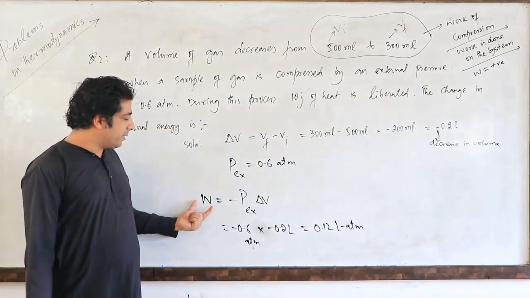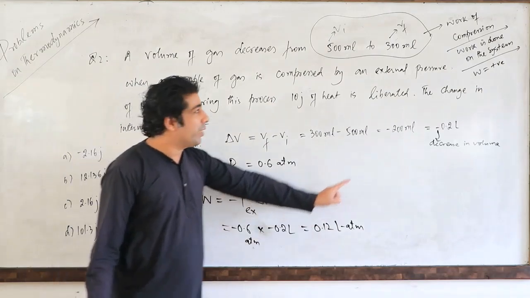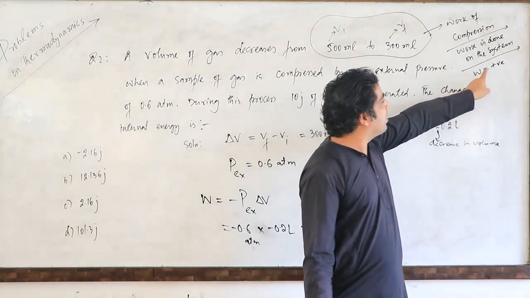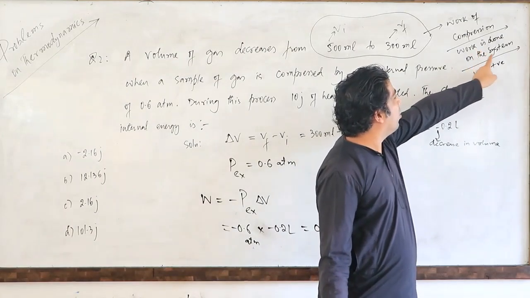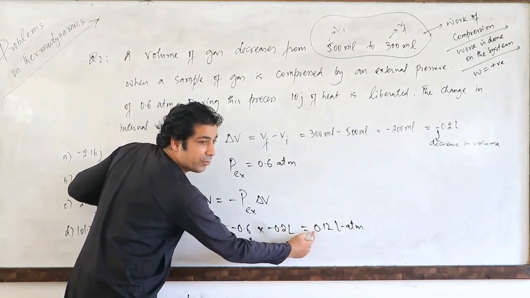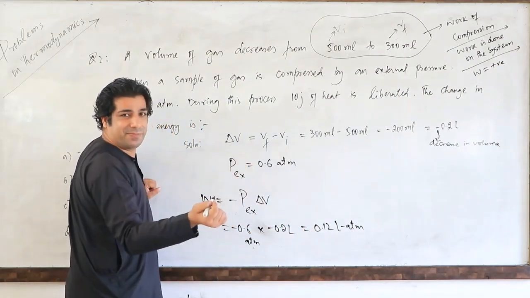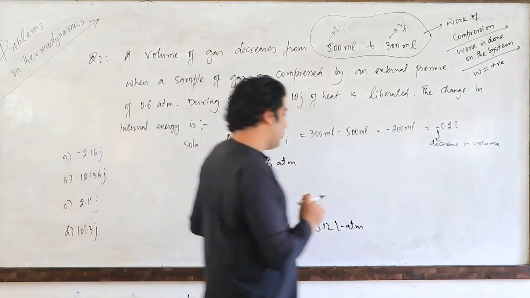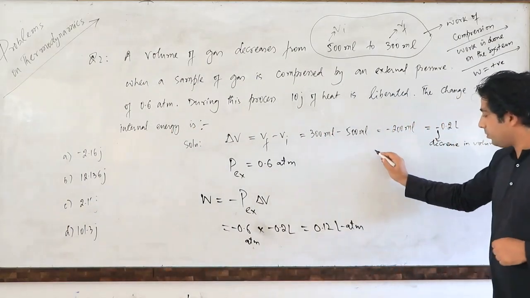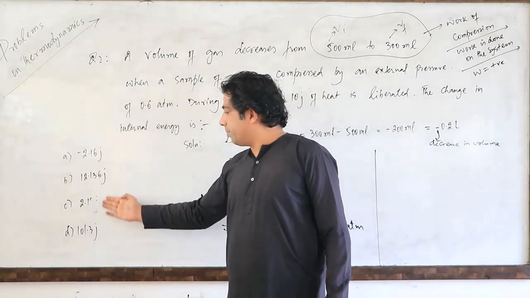So my dear friends, the work done is getting which value here? Positive value. I told you, work has to be positive because work is done on the system, so it has to be positive. So obviously we are getting a positive value here for the work. That means it's a work done on the system. Correct? Now afterwards, have a look here. My answers are basically in joules here, my dear friends.